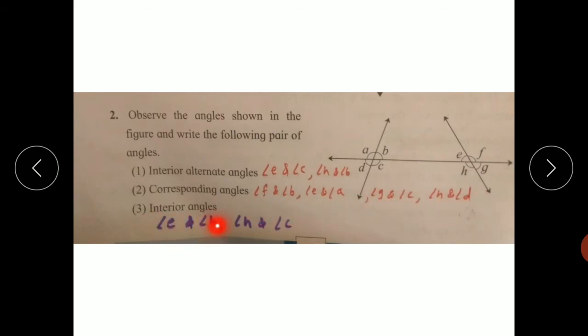And third, interior angles. These interior angles are inside the two lines. So, angle B and angle E. Those two interior angles are on the same side of this transversal. So angle B and angle E form the first pair of interior angles. Now this angle C and angle H form the second pair of interior angles.